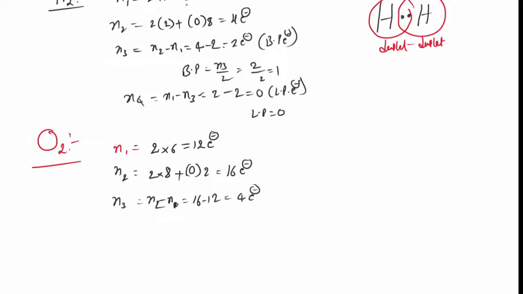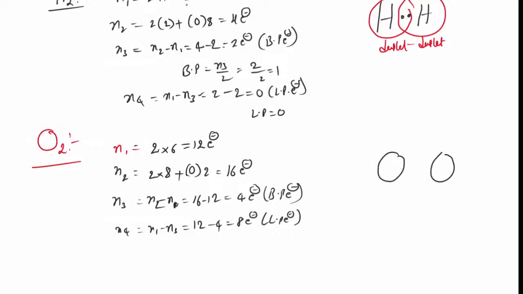So 4 electrons should be present as bond pair electrons. N4, what is that? N1 minus N3, N1 is 12, N3 is 4, that is 8 electrons that should be present as lone pair electrons. Now you come here, oxygen and another oxygen. Number of bond pair electrons is 4. First one bond pair, 2 electrons are over. Not satisfied, still one more bond pair is there. That is why 2 bond pairs are over. Now each oxygen has 4 electrons only, octet not satisfied. Now you go for the 8 lone pair electrons.